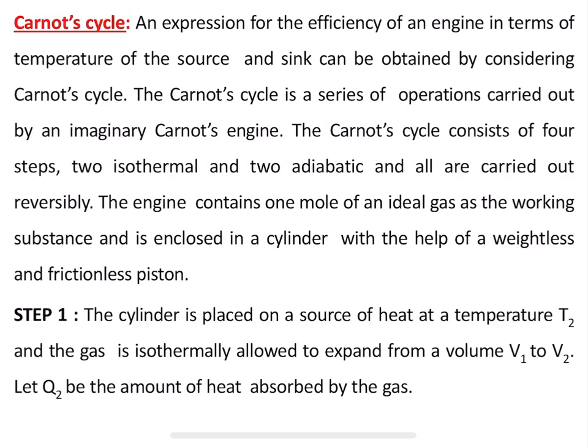You know the meaning of the word reversible. This Carnot's engine or Carnot cycle consists of 4 steps. Out of 4 steps, 2 are isothermal and 2 are adiabatic. What is meant by isothermal? That means the temperature is kept constant. In the 2 isothermal steps, they are carried out by keeping the temperature constant, and then there are the 2 adiabatic steps.